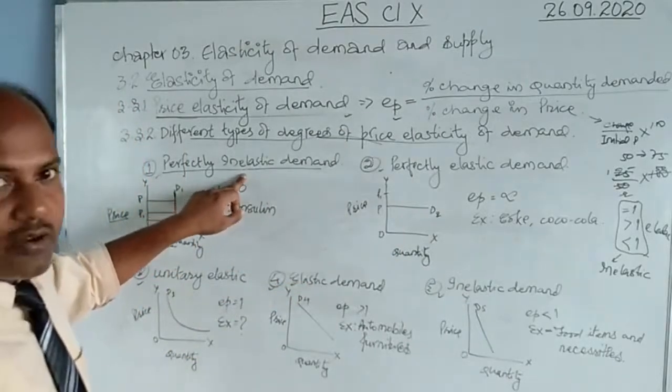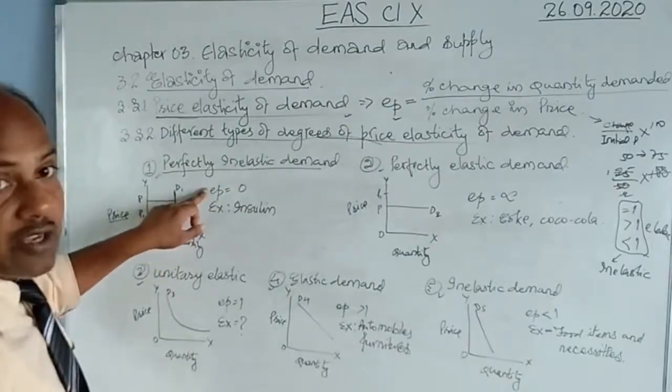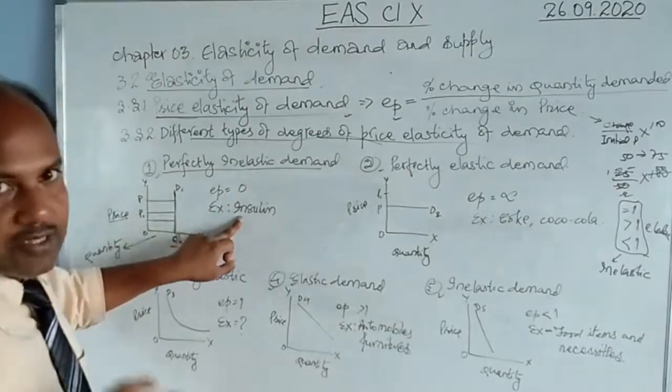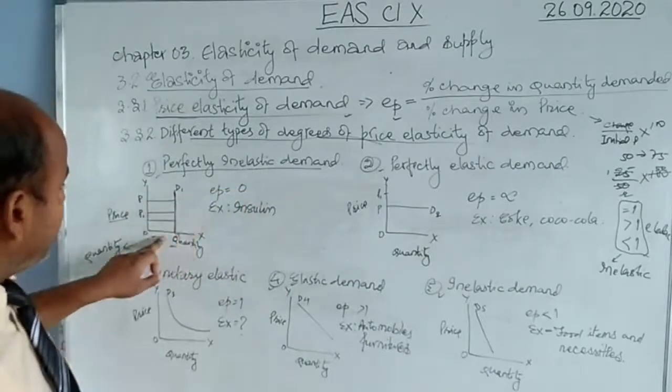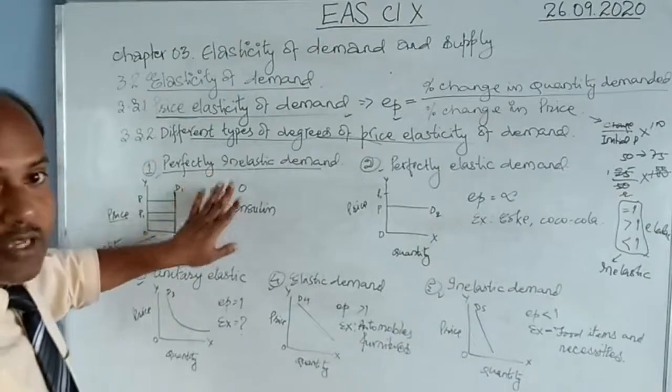So what you have to learn, dear children, is first the definition, second the picture, then the numerical value and the example. Four things: definition, picture, numerical value and the example. Perfectly inelastic demand is over.